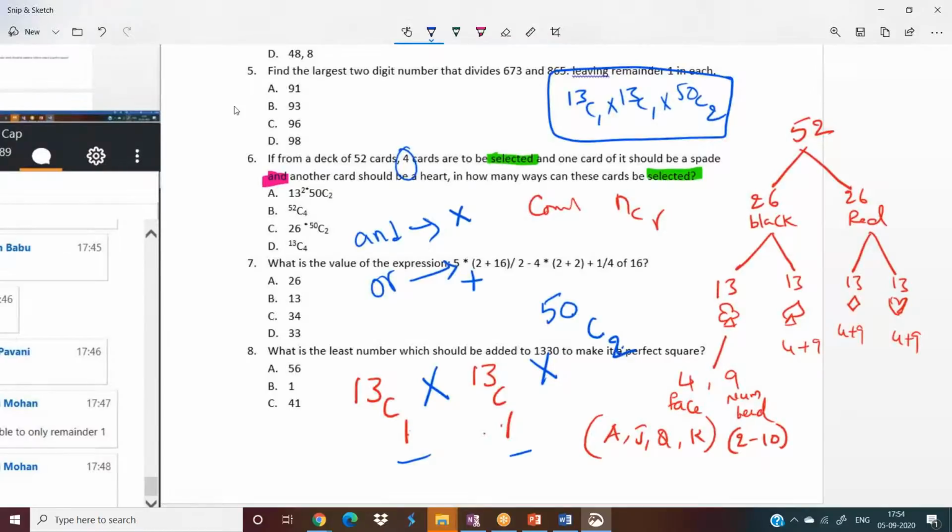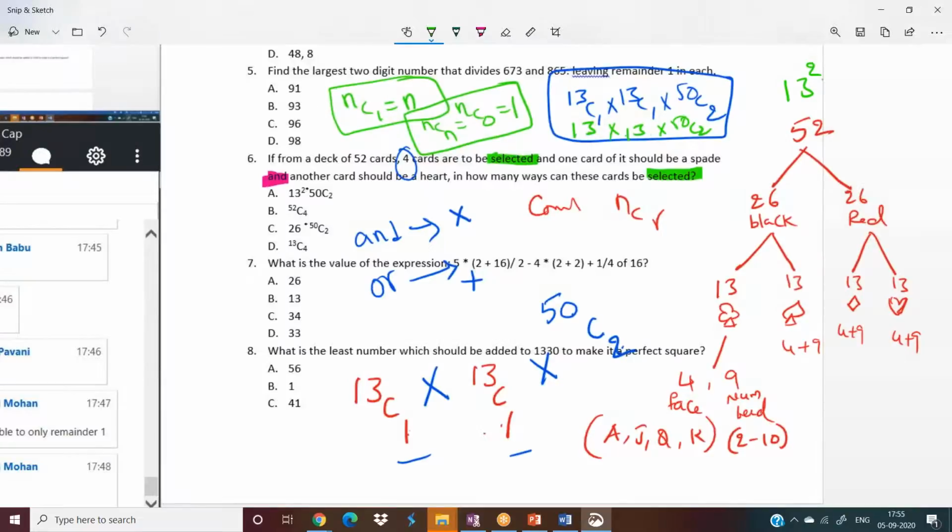And of course, do you know this formula? NC1 equals N. NC0 equals 1. Similarly, NCN equals 1 only. NC1 equals N. So by using this formula, 13C1 I can write as 13, 13, 50C2. So at least, can you see 13 into 13 into 50C2? Of course, 13 into 13 is nothing but 13 square into 50C2. Can you see at least this option? Yes, option A will be the answer.